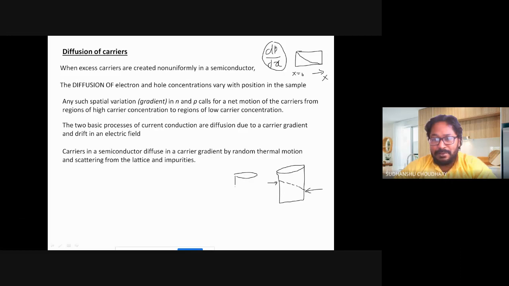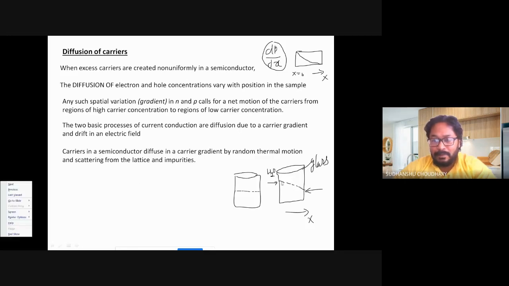Eventually, this water will try to level itself, that is, the concentration of water with x will be constant eventually. So let us say these are H2O molecules or water, and this is a glass. You cannot hold water in a glass like this unless you tilt it. If the glass is standing straight, vertical to the ground, you cannot keep water like this. Eventually water will level itself, that is, the concentration of water in this glass will be constant. Similar thing applies to the carriers inside the semiconductors also.